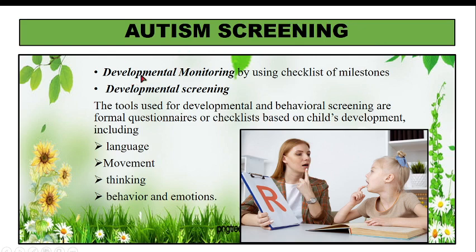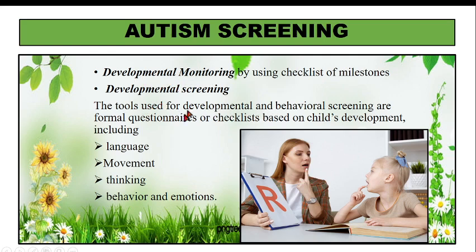Then there is developmental monitoring, where we check milestones. We know that different ages have different milestones: when the child sat, when the child stood, when the child sat without support, all these things. These are all specific milestones, and we have a checklist of milestones. In developmental monitoring, we check the milestones. Second is development screening.